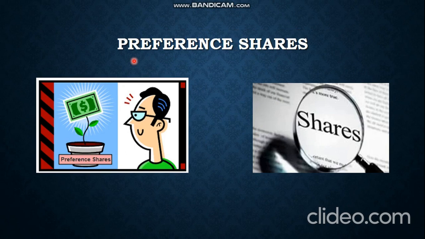So in preference shares, after investment, the investor becomes an owner also, and he gets some amount of money also for a certain time interval. So this preference share is more beneficial than debt finance and equity finance, because it shares the advantage of both the previous methods, right? That is called preference share.